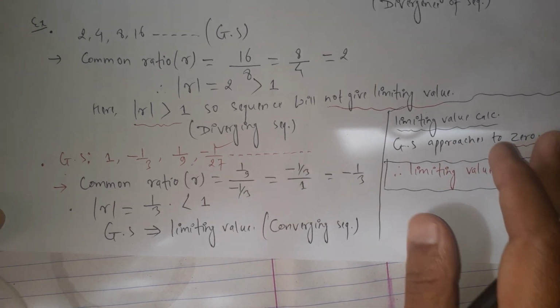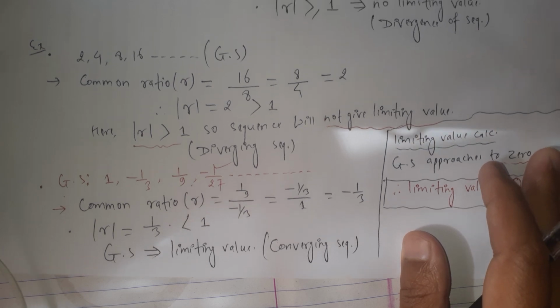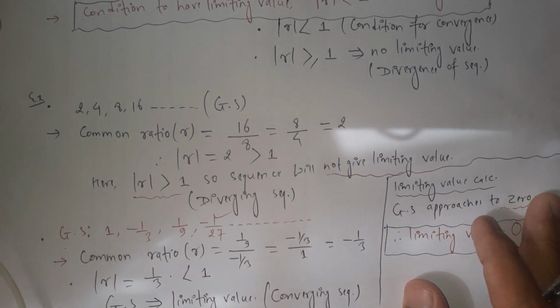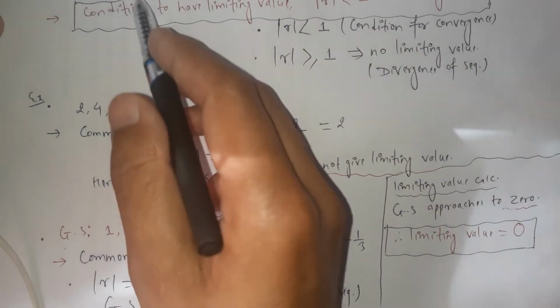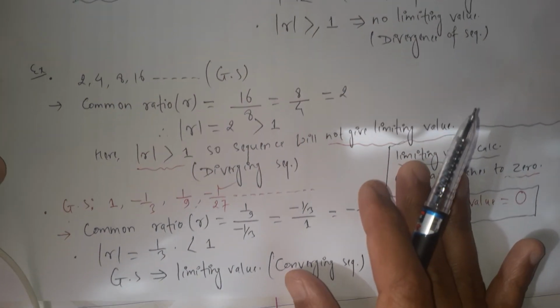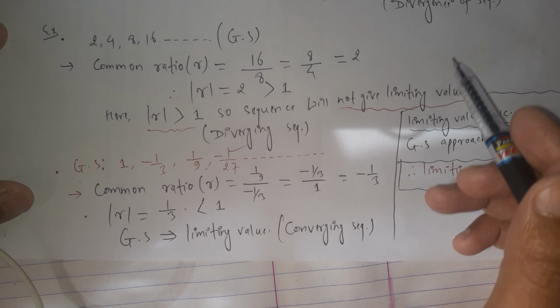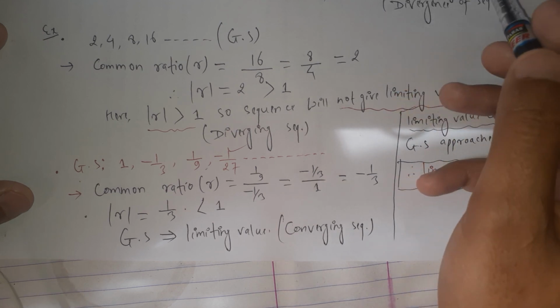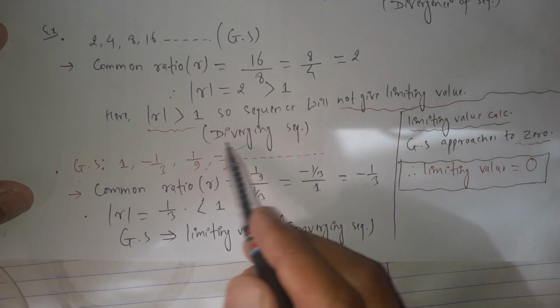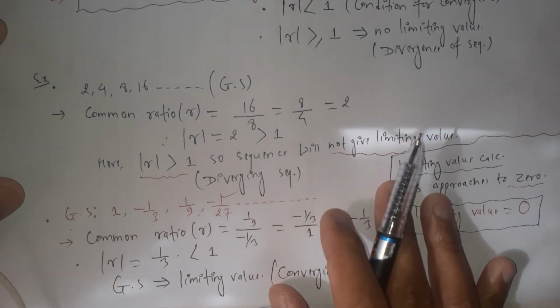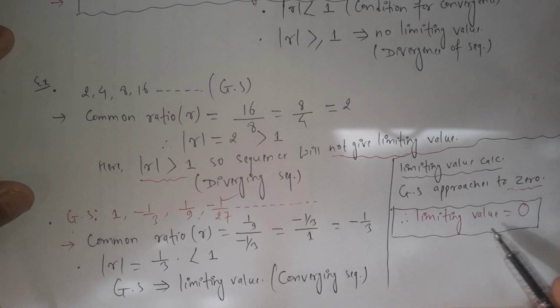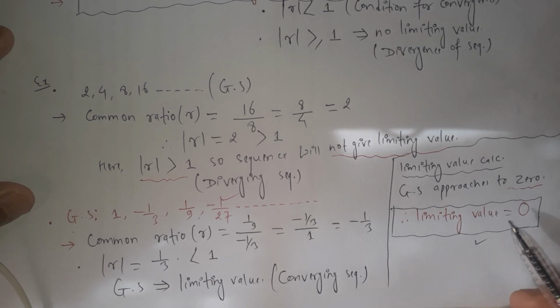In this lesson we discussed the conditions for the limiting value, a little bit about the geometrical sequence, and also the conditions for convergence and divergence. We discussed convergence and divergence of a sequence, and how to calculate the limiting value for a given geometric sequence.